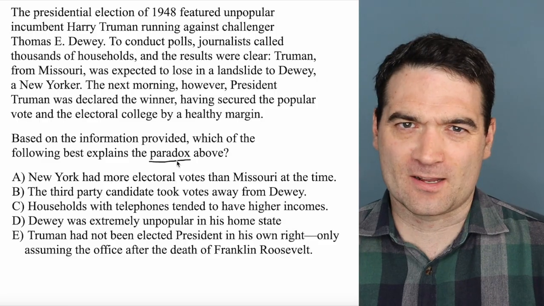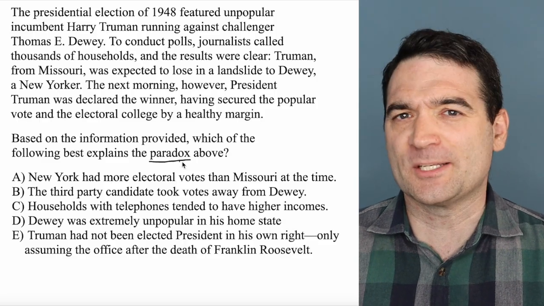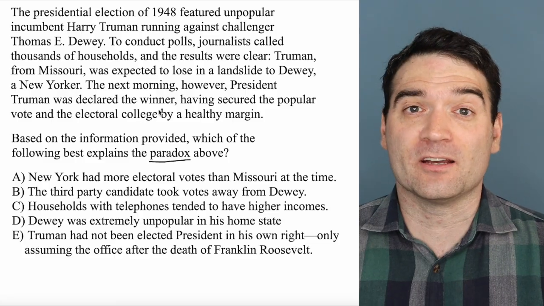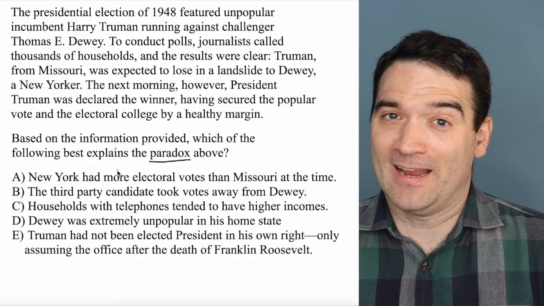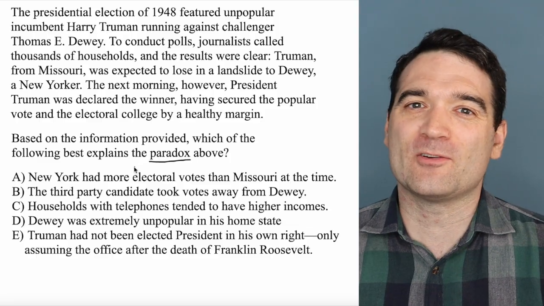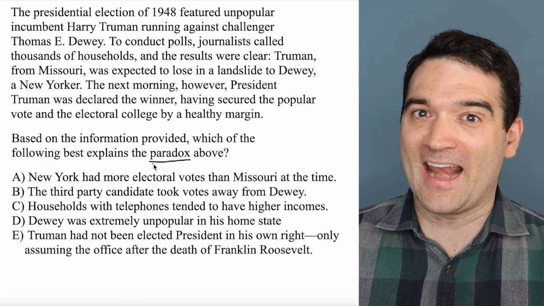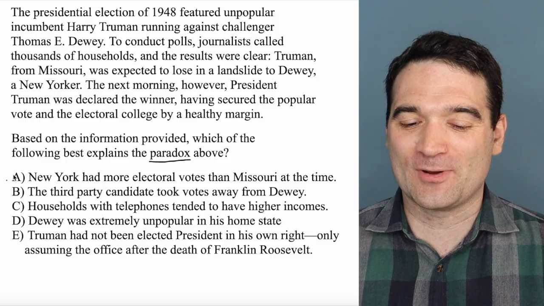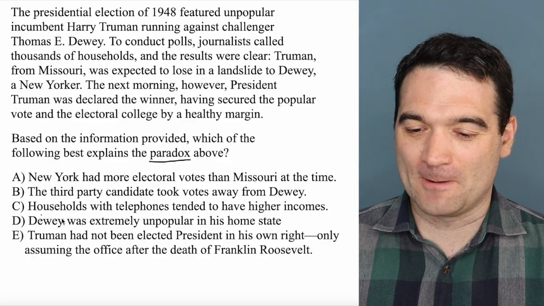Well, what is a paradox, if you're not familiar with this word? A paradox is something that you don't expect to happen. And that's the case here, right? All of the polls were saying that Dewey was going to win, and yet Harry Truman won. So we want to figure out something that could possibly explain why that happened. All right, I'm going to bounce around from answer to answer, and we'll eliminate them one at a time as we go.